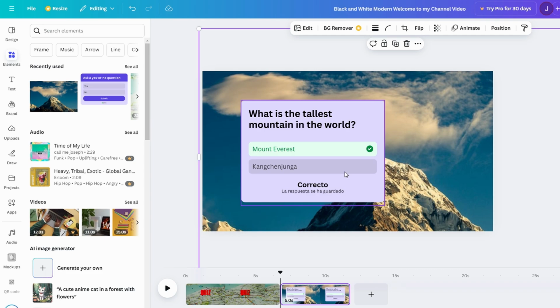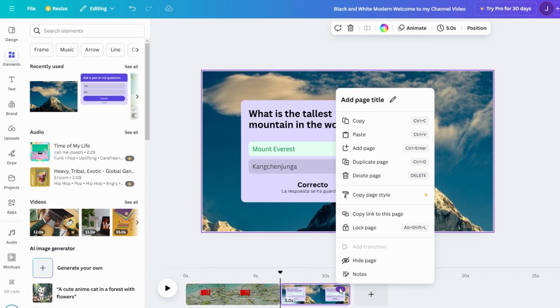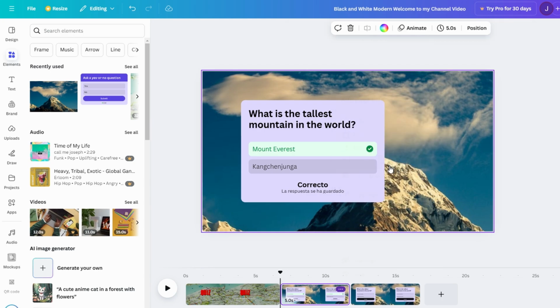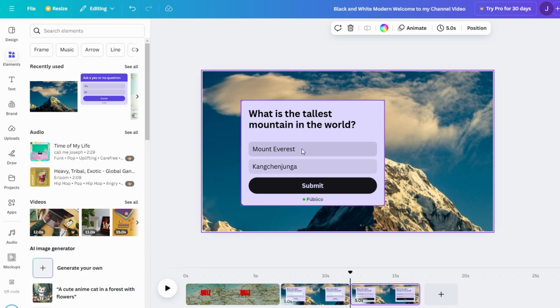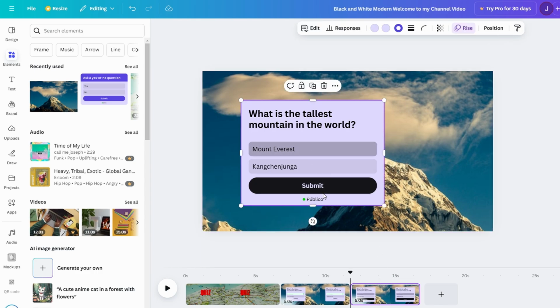To make the transition between questions seamless, use Canva's transition options. This allows you to smoothly move from one question to the next without any awkward pauses. You can choose from several effects, like sliding in or dissolving out. It all depends on the vibe you're going for, so play around with it to get the right feel.